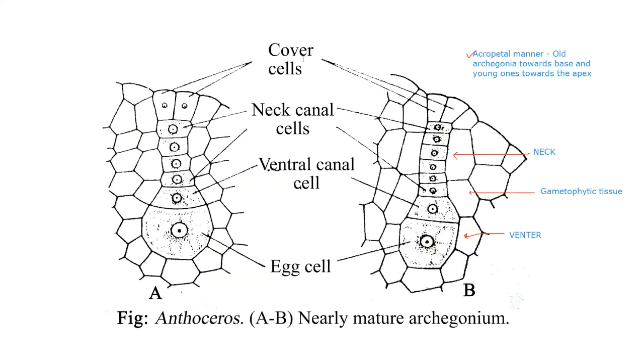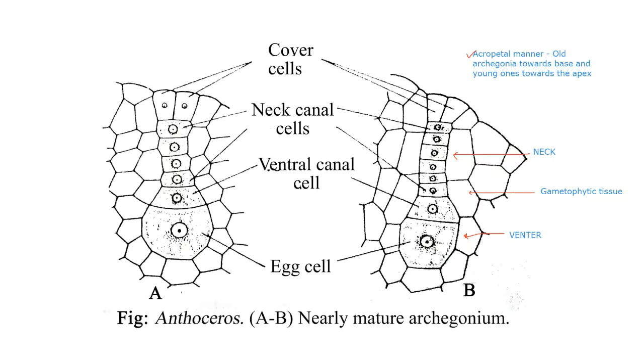So there are 6 NCC, that is neck canal cells, and 1 ventral canal cell. This is the ventral canal cell, only one. This is VCC. This is NCC. And the lowest cell in the venter is the egg cell.